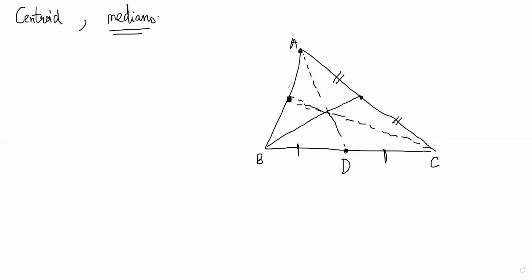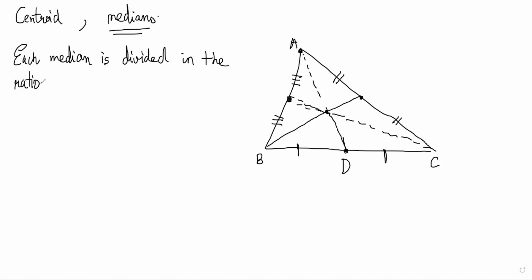We will prove the concurrency later when we do Ceva's theorem. But right now, it's fine. We'll assume that they are concurrent. Now, the key thing to realize here is that each median is divided in the ratio 2:1 by the centroid.